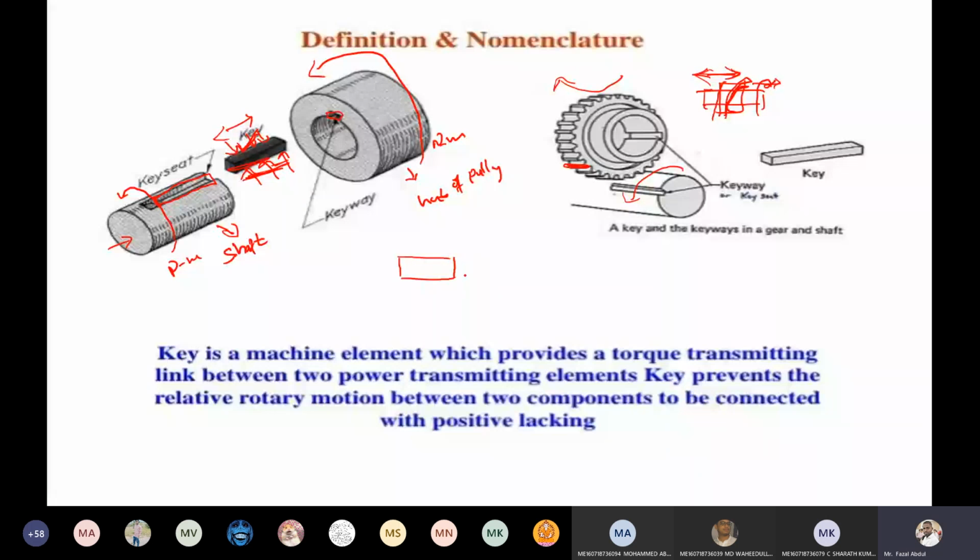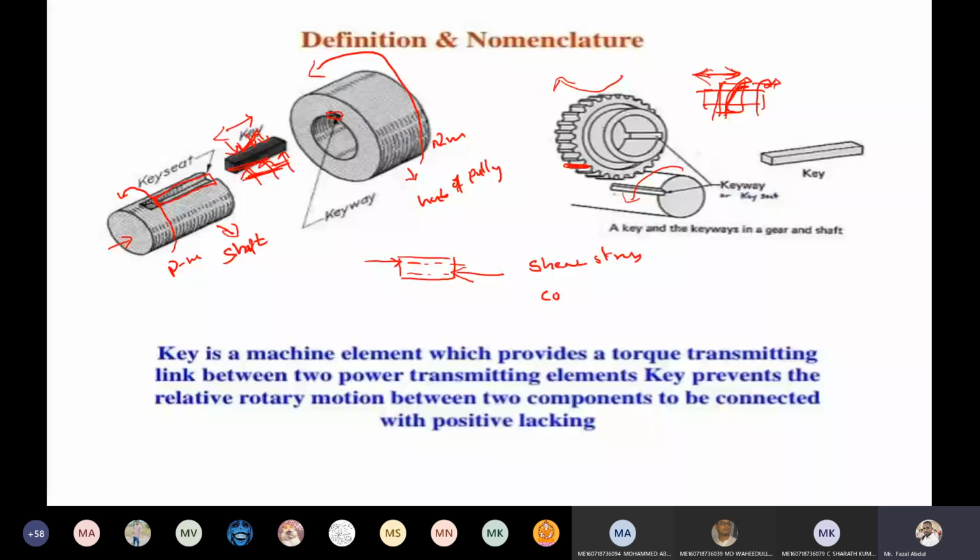The forces act on the key because of the rotation of the shaft, and there are resisting forces on the key because half of it is mounted in the hub portion like this. The key is going to be subject to force. Because of this, it is subject to tangential forces. So the key is subjected to considerable shear stress as well as compressive stress.